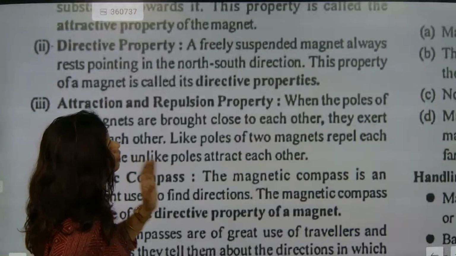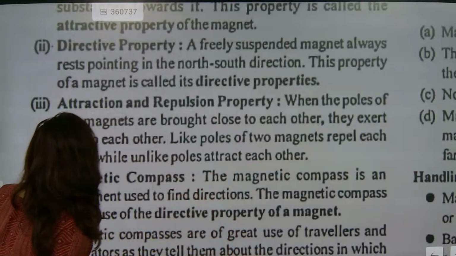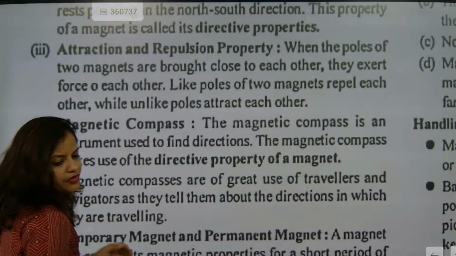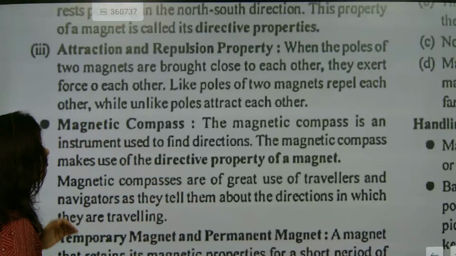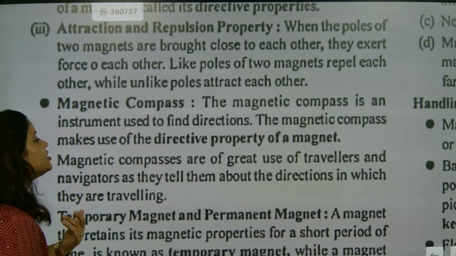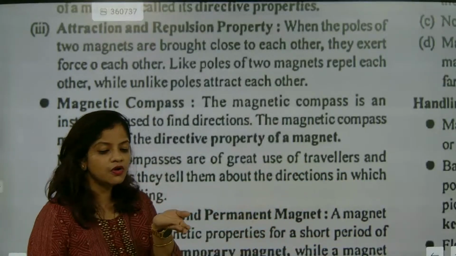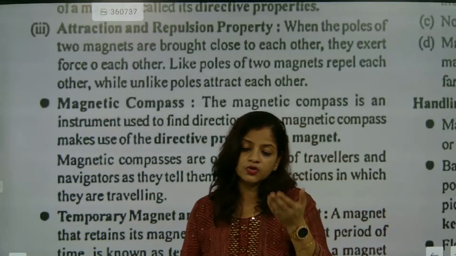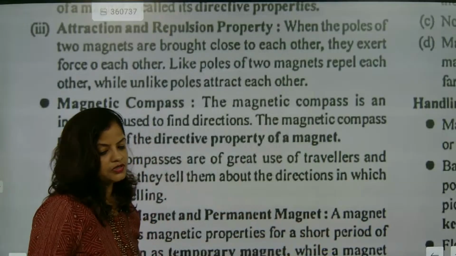Attraction and repulsion property: same poles repel, opposite poles attract. This is another property. Next is the magnetic compass. A freely suspended magnet will act as a magnetic compass. They make use of the directive property of a magnet. Magnetic compasses are of great use to travelers, because it will always point towards geographical north, so it will be very helpful for us.